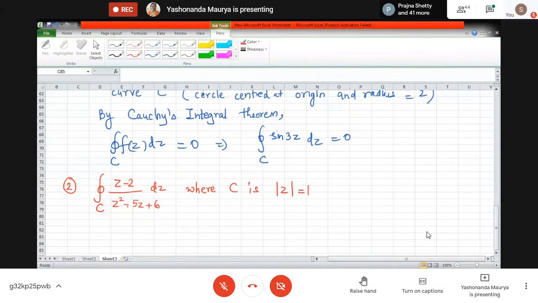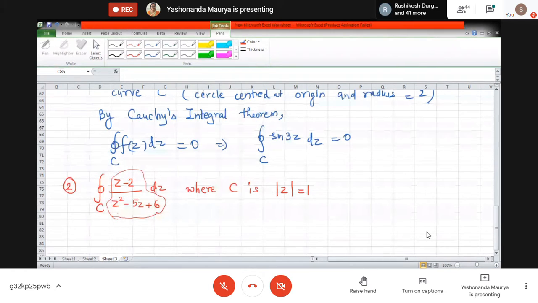Now see this expression inside the integral, this entire expression. Again observe that this function is completely in terms of z. So this will be analytic provided the denominator is not equal to 0, because at the points where the denominator is 0, the function itself is not defined.